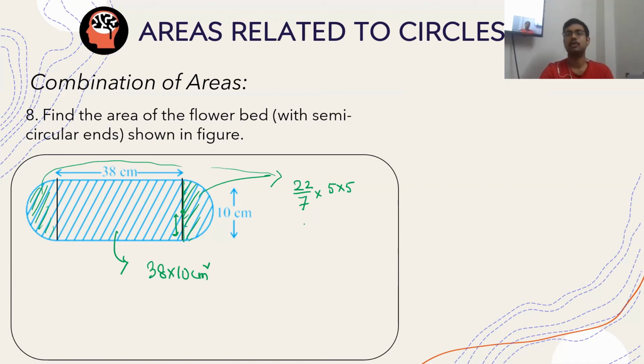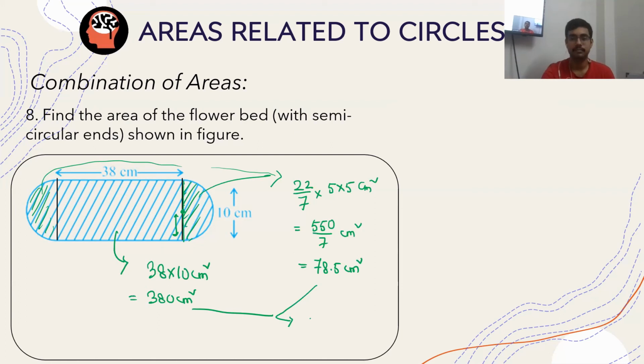So how much will this be? 550 by 7 centimeters square. Calculate it quickly. 78.5 centimeters square. Now the moment you add these two, you get the sum to be equal to 458.5 centimeters square, and that is the answer. Clear? Any doubt? This is how you are to solve this problem.